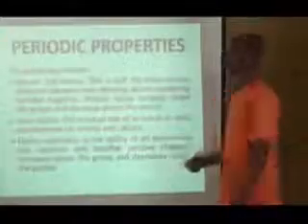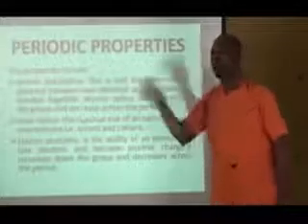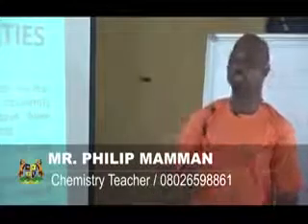Now, if you look at this classification further, we will see that the group 1 elements are called the alkali metals, the group 2 elements are called the alkaline earth metals, the group 3 elements are called the boron family, the group 4 elements are called the carbon family, the group 5 elements are called the nitrogen family, the group 6 elements are called the oxygen family, and the group 7 elements are called halogens. Another name for halogen is salt formers because they easily form salt. Of course, the group 8 elements are called inert gases, rare gases, or noble gases because of their stability due to octet or duplet configuration.